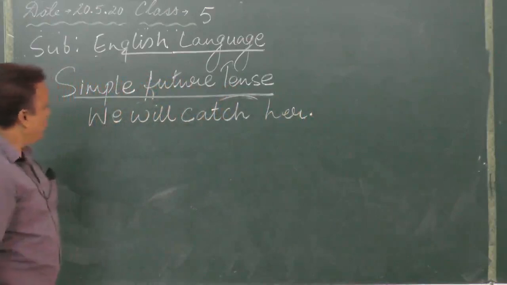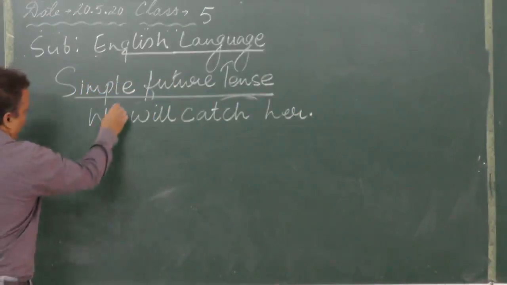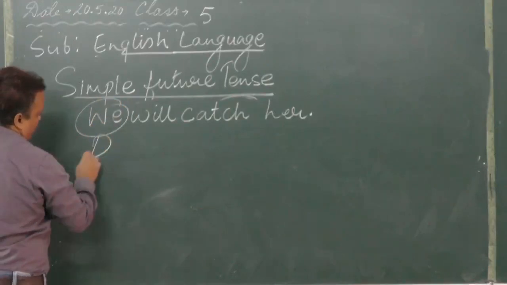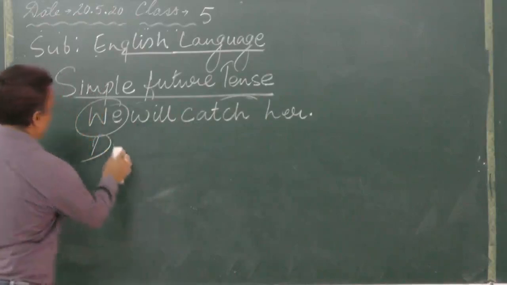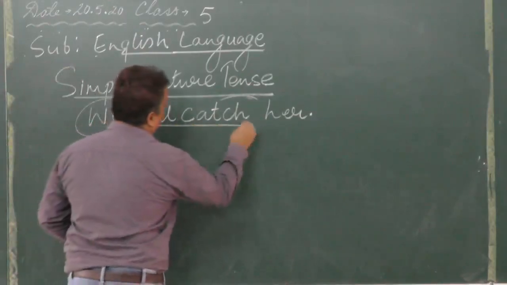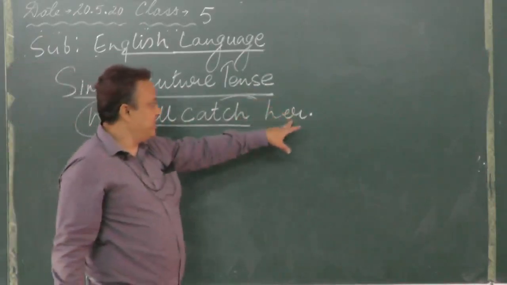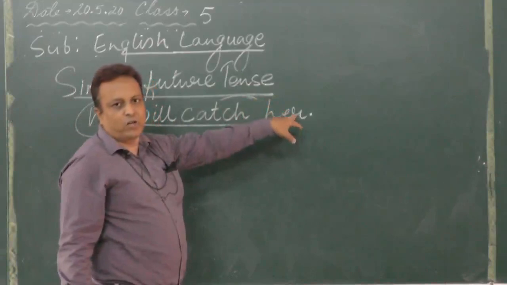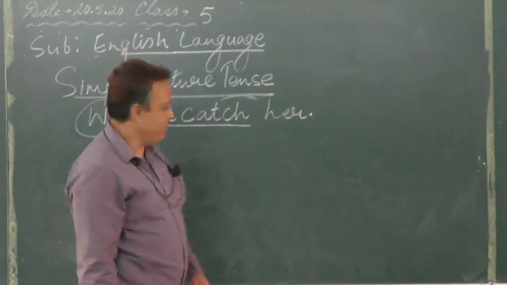Now, we will catch her. So this is the active voice again. We over here, this is the doer. The doer means someone who is performing the action. Again we have over here will and catch. These are the verb. That means it is simple future tense. Catch her. This is the object over here. Now you are changing the object into subject. Therefore her will change into she.